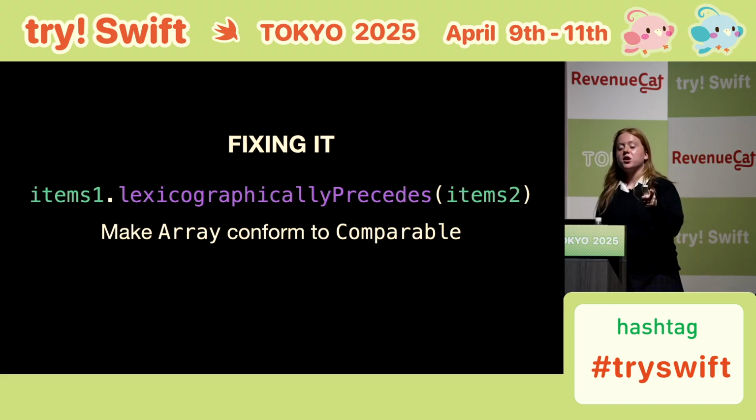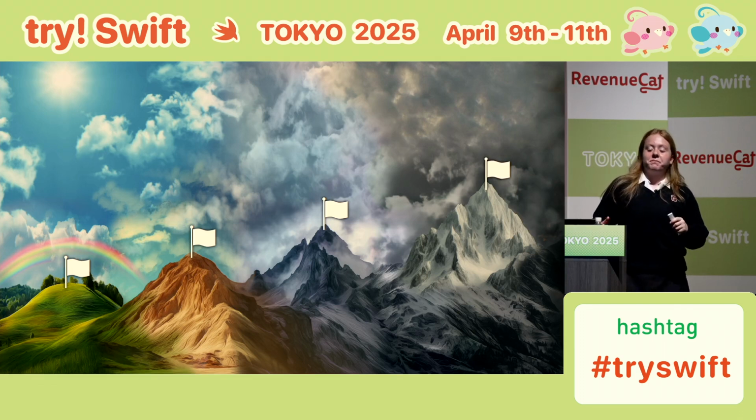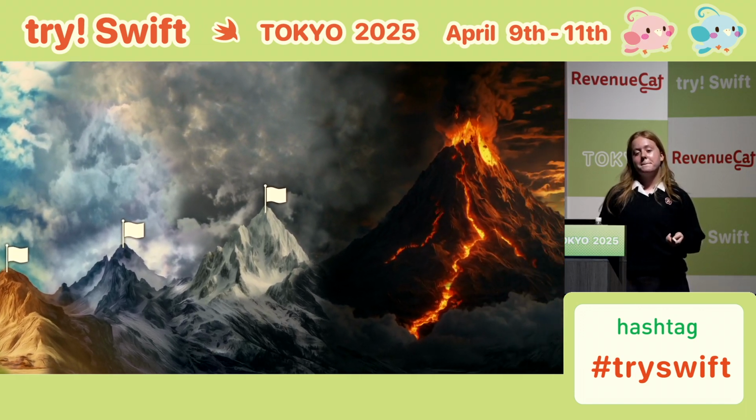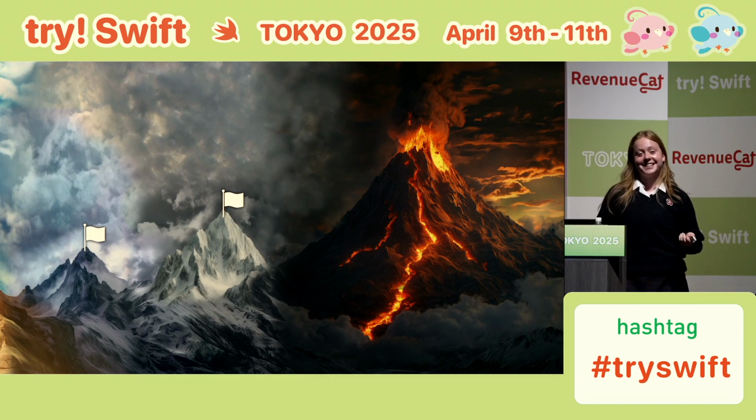Or you can make arrays comparable when they contain comparable objects. But that's above my pay grade, so I'll leave that as an exercise for you. So, now you've climbed all 4 of our mountains. You're all very smart people. So I think these have been quite easy for you compared to me. But what comes after that 4th mountain? Well, I do have one more thing.